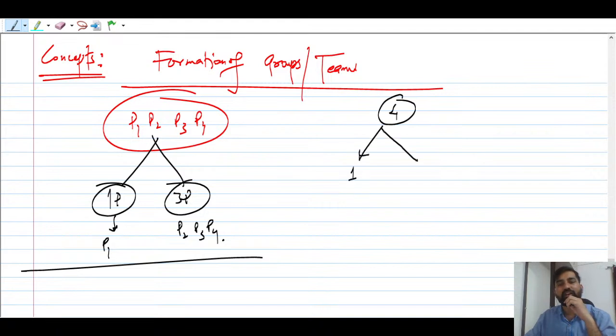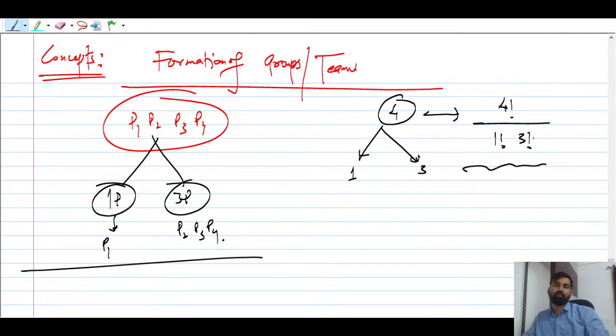And 1 in one team and 3 in the second team, right? You can write this as 4 factorial upon 1 factorial, 3 factorial. This is how we have to write it. Understood? Whenever you want to find the arrangement, this is how you have to write it.